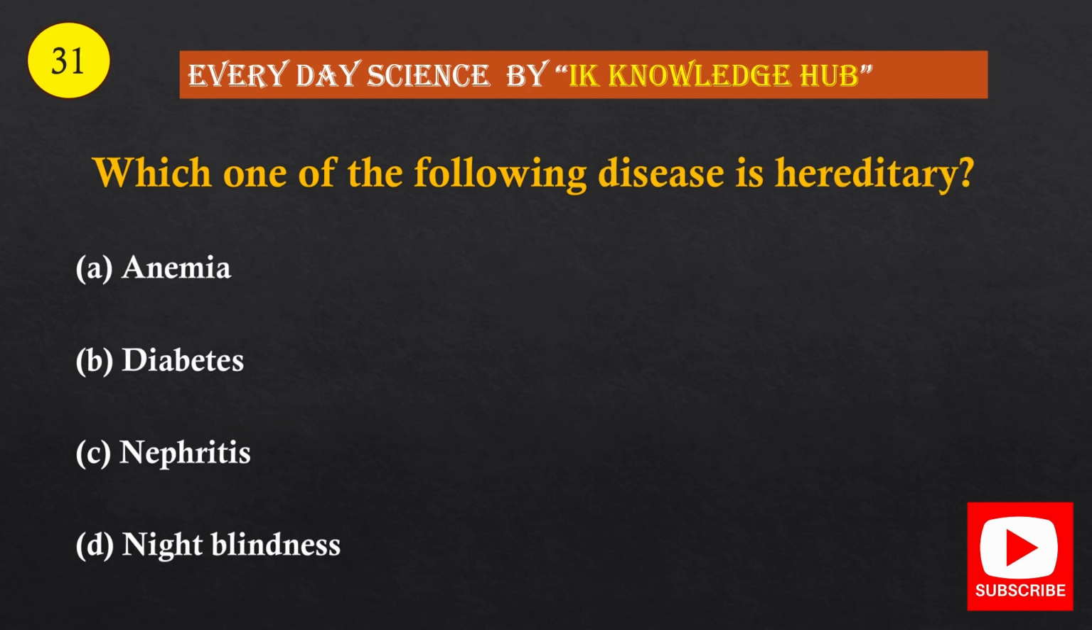Question number 31. Which one of the following diseases is hereditary? Option A, anemia, option B, diabetes, option C, nephritis, option D, night blindness. And the correct option is option B, diabetes.